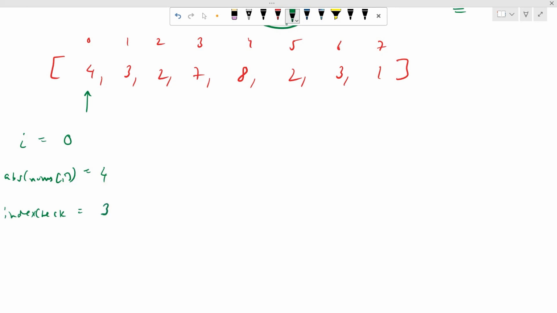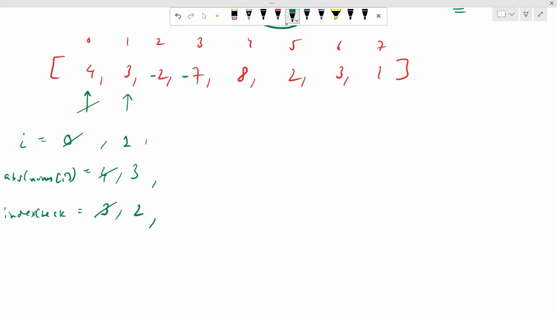So what we'll be doing is we'll directly go to the index at 4 and put a minus sign over there, right? Now, after this, our pointer will be moved to the next element. Its absolute value will be equal to 3. Now, 3 minus 1 will be equal to 2. So it will go to the second index, which is 2 over there, and put a minus sign over there, right?